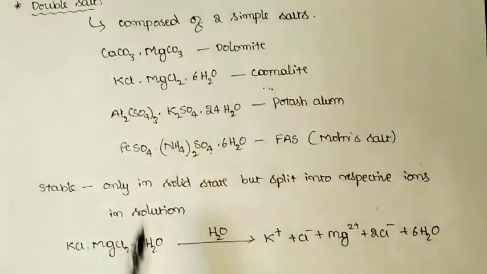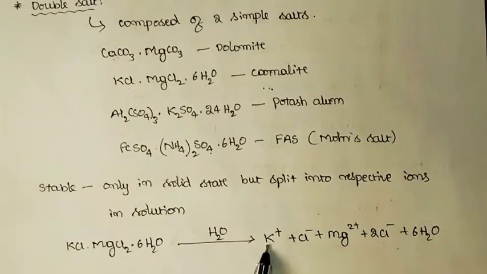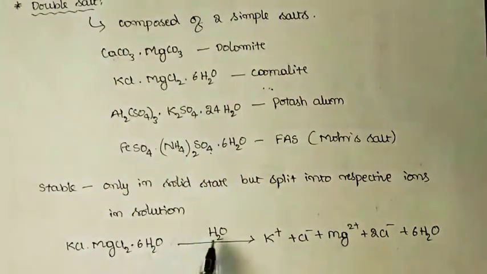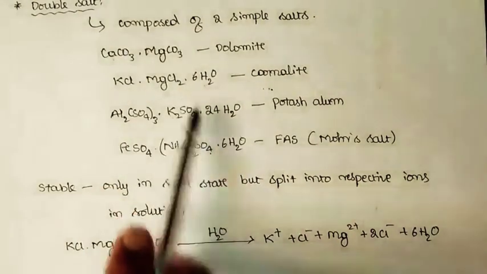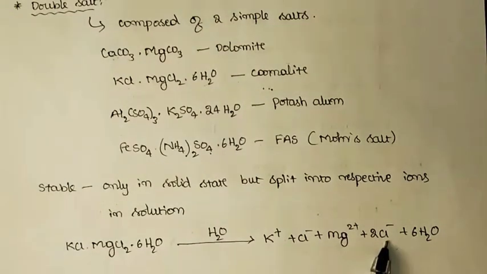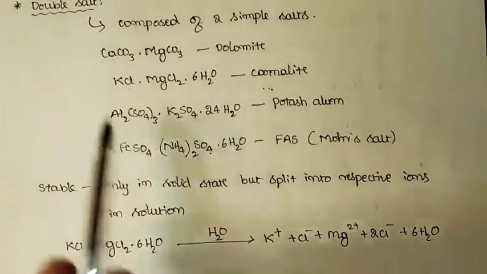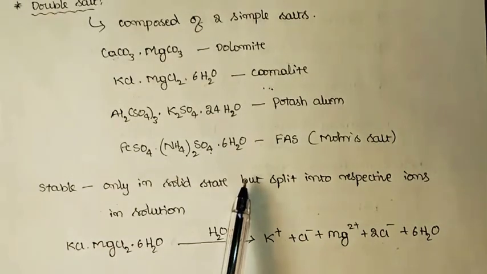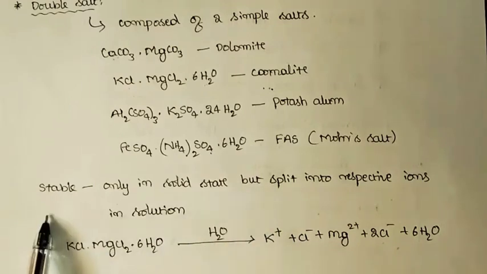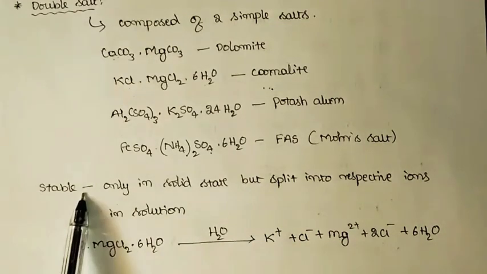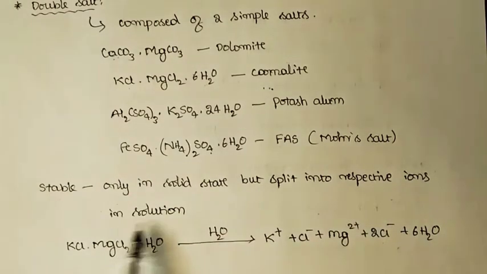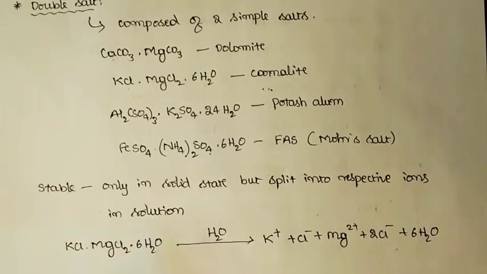KCl cannot exist as KCl itself, so it splits into corresponding ions, K+ and Cl-. MgCl2 is not existing in the solution as a molecule. It splits into corresponding ions, that is Mg2+ and Cl-. So they will be completely dissociated once they are added into a suitable solvent. That means, once again we can say, the double salts are stable only in the solid state, but split into respective ions in solution, which means they are not stable in the solution state.